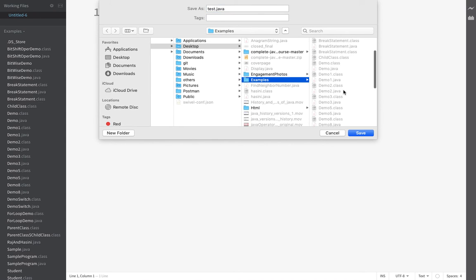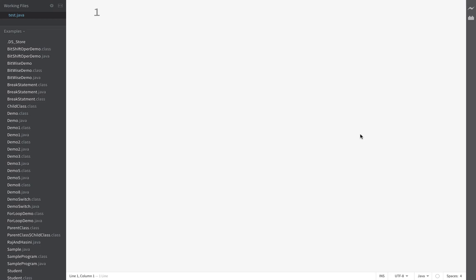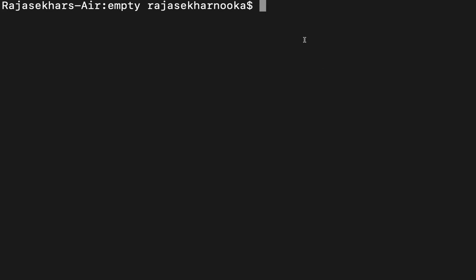In the examples folder, I have an empty folder, so in this empty folder I'm going to save it. test.java saved successfully. Now I'm going to compile it. Presently I'm in the empty folder only.